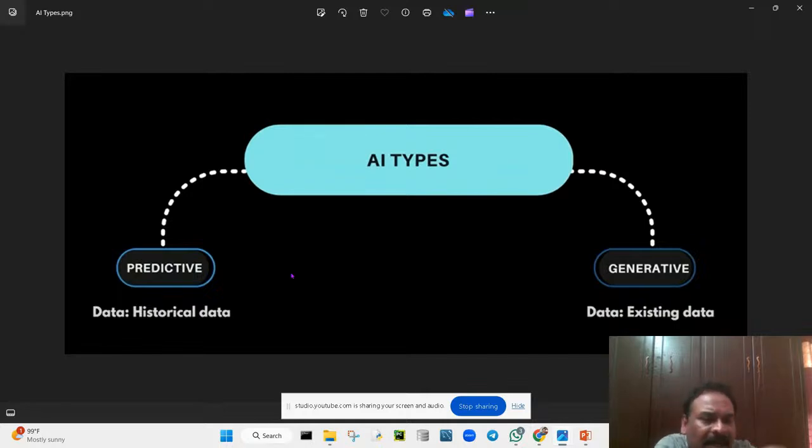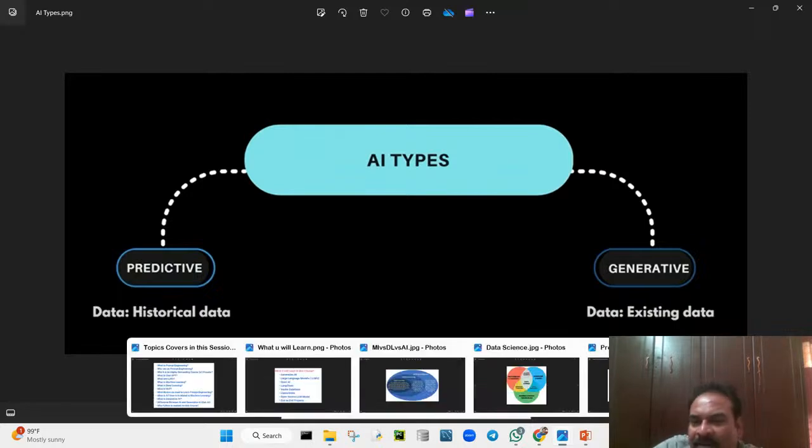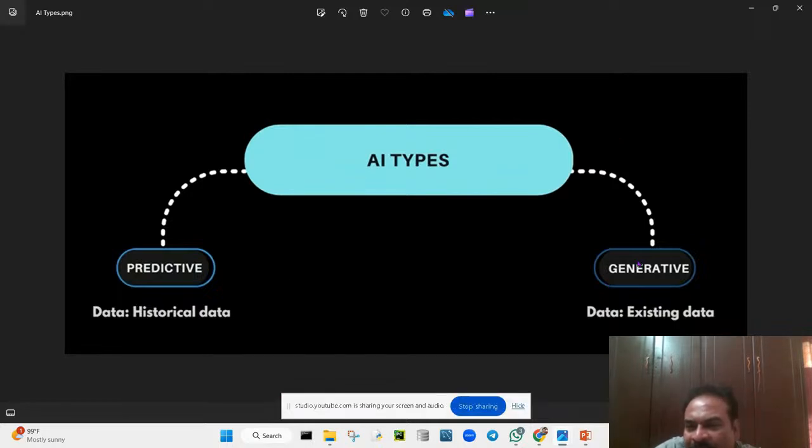That means it will predict the output. Just like whether tomorrow it is going to rain or not. So tomorrow's weather prediction it can do, depending upon the historical, previous data. Okay, so generative means what? From the existing data it will generate new content.